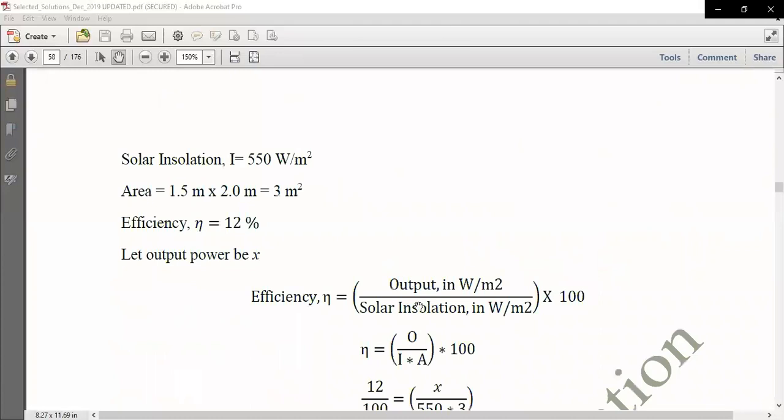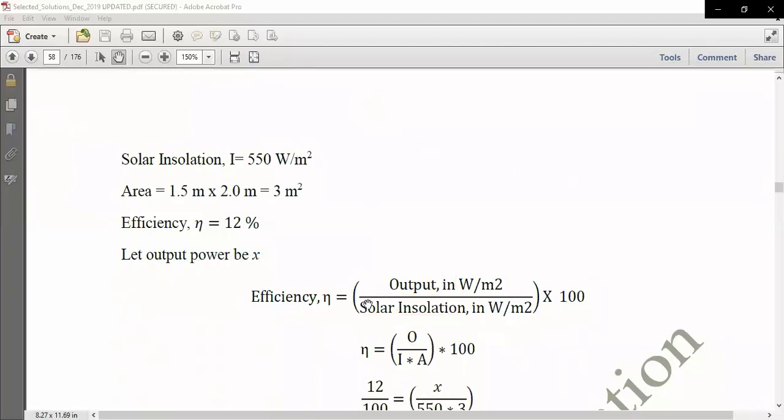Let us assume the output power to be X. Efficiency will be output in terms of energy intensity in watt per meter square, divided by solar insolation, which is input in watt per meter square, into 100, because I am taking efficiency as a number.